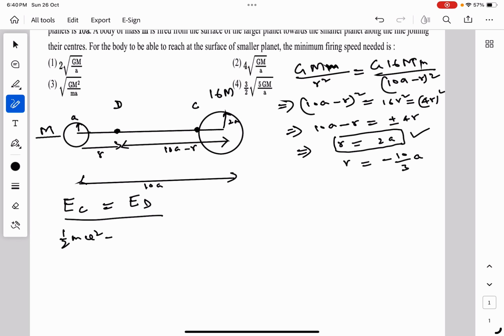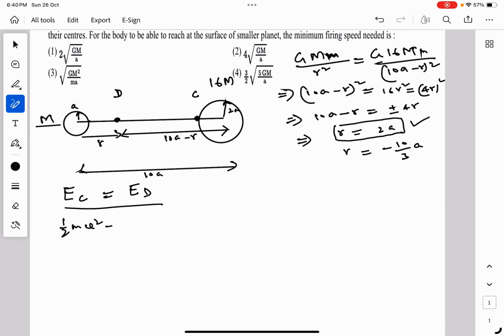So potential energy due to the larger planet would be minus G 16m small m upon 2a, and then potential energy due to the smaller planet, minus Gmm upon 8a.